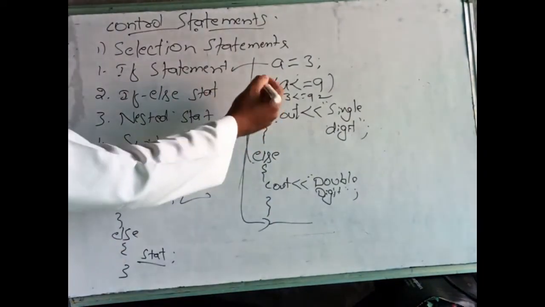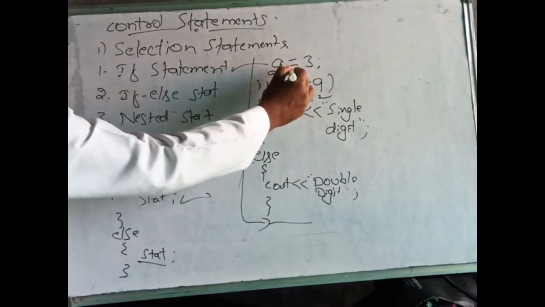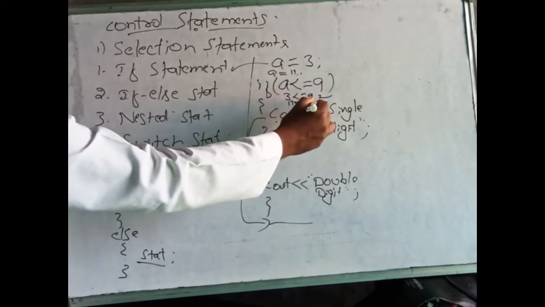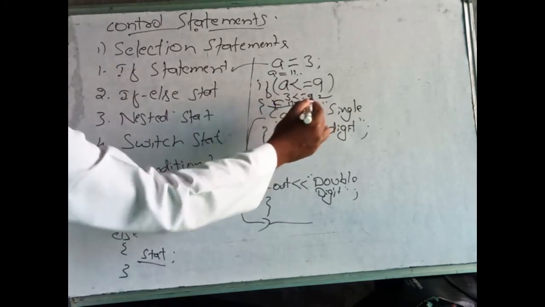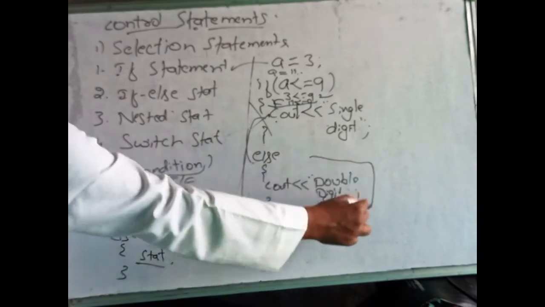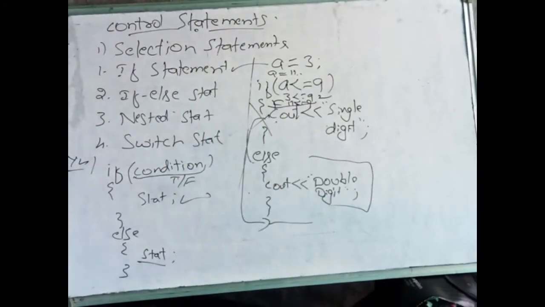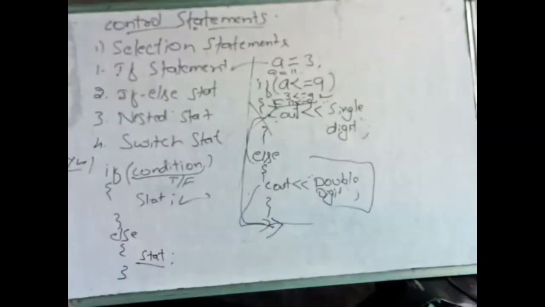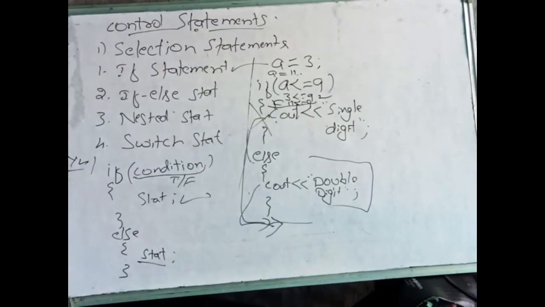Clear? For example, if a is equal to 11, it will check here: 11 is less than or equal to 9? No, it is false. This condition is false, so it will not execute this one. It will come here and execute this code, and after execution it will come out. Next execution will start from B. This is the if else statement. When two alternatives are there, we use this if else statement. Clear? Now we will go for the next one, that is nested if.